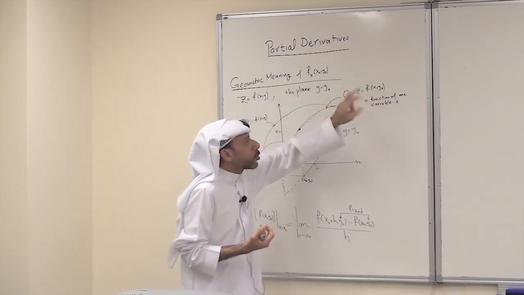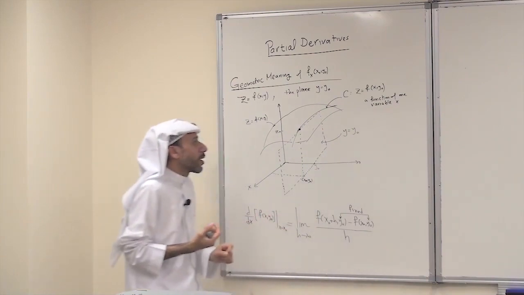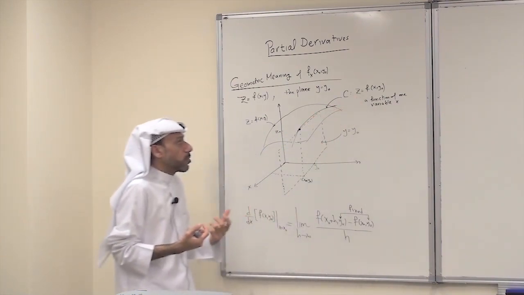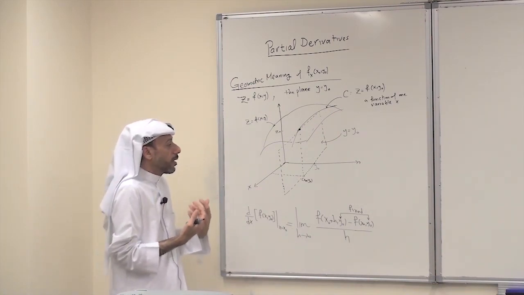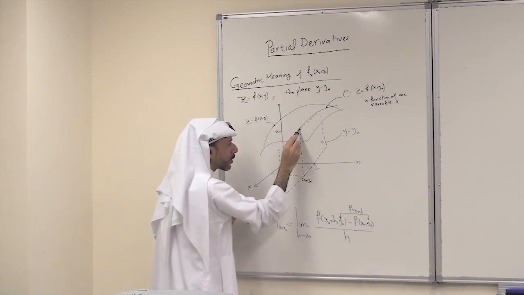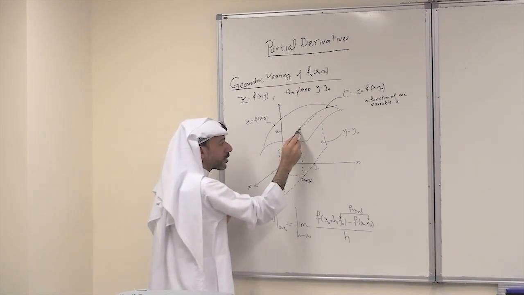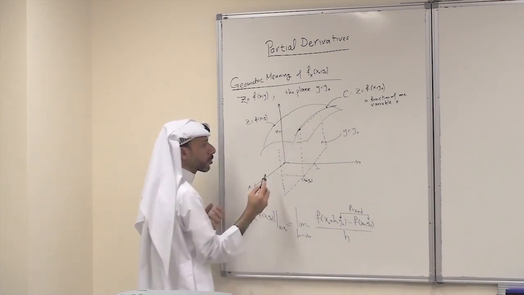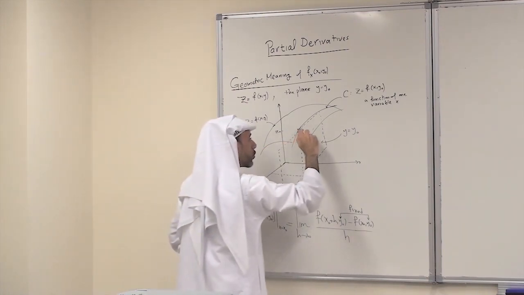So this is a function of one variable x. It is very natural to ask about the tangent, about the slope of the tangent at this point on the curve corresponding to x0, y0. What is the slope of the tangent?